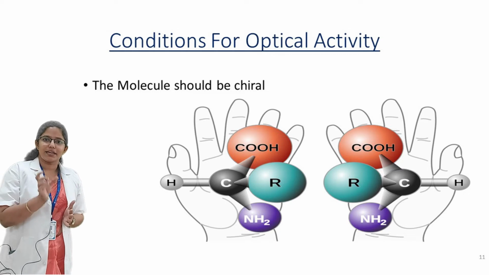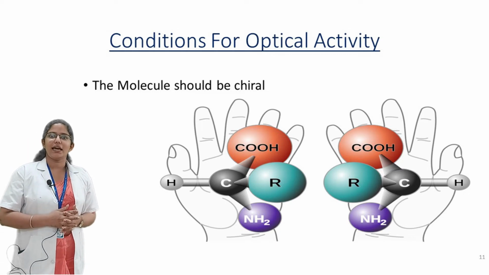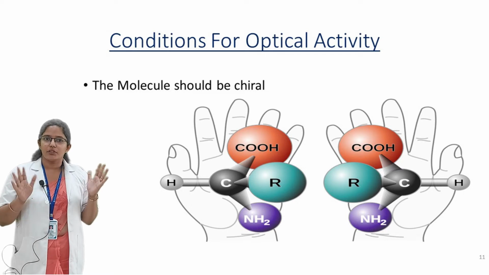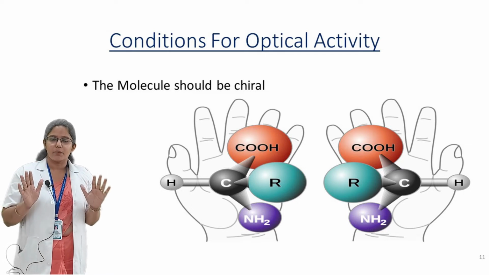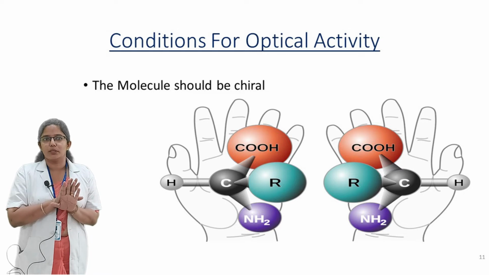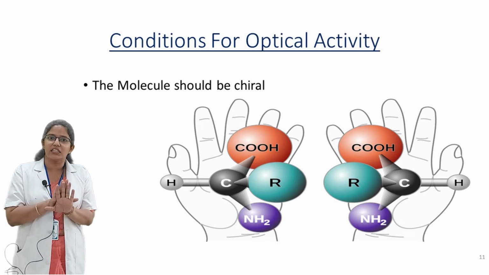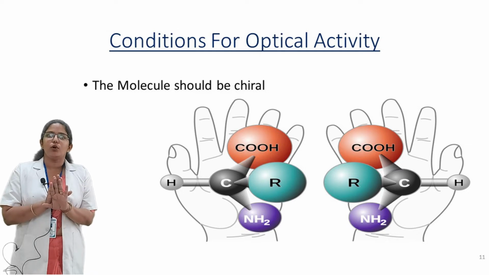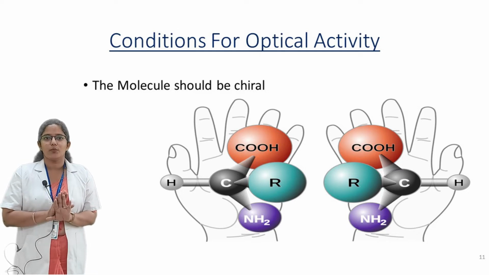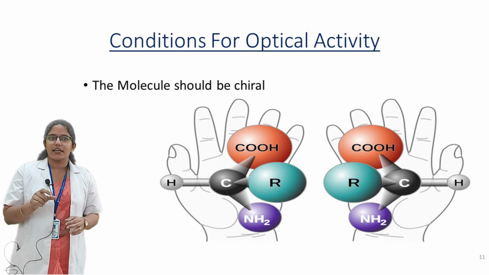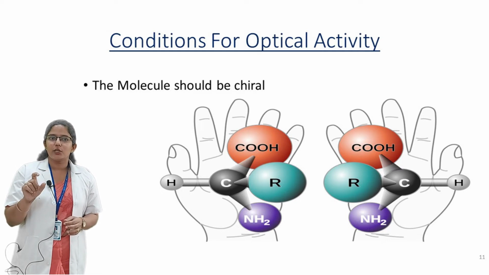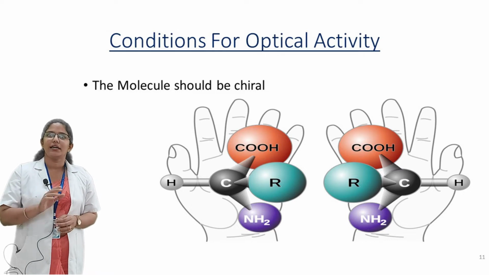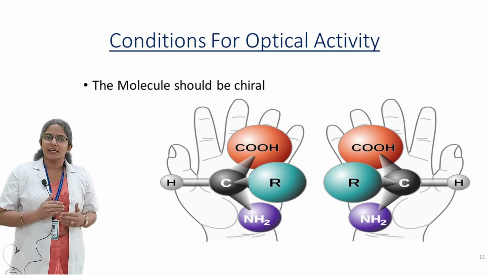Chiral comes from the Greek word chiro, meaning hand, and chiral means handedness. Consider our two hands: they are mirror images, but they are non-superimposable mirror images. Only a chiral molecule can possess optical activity. Chiral means four different groups attached to an asymmetric carbon atom. Such a compound is called a chiral compound. And the second condition is that